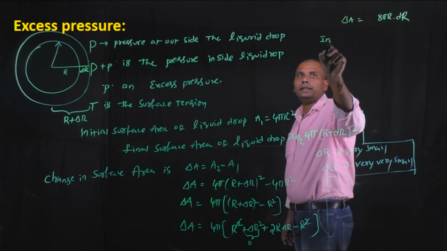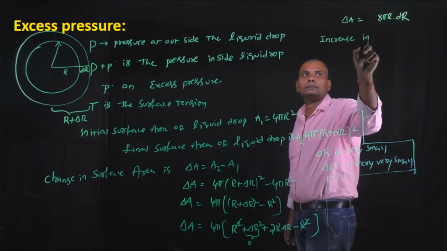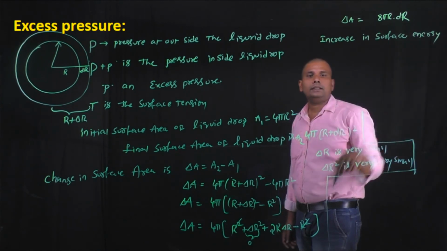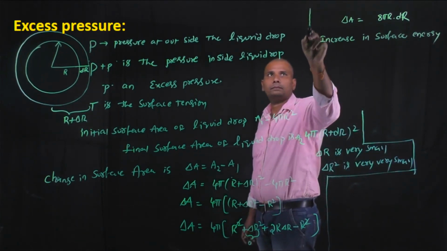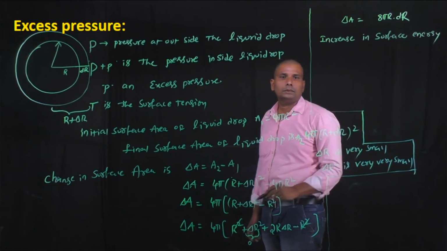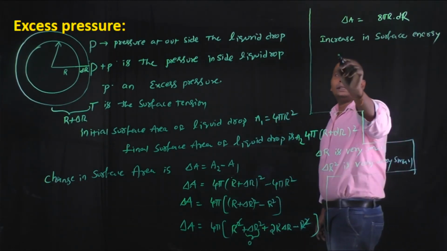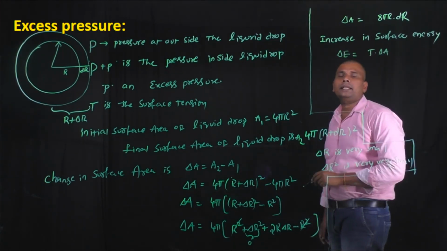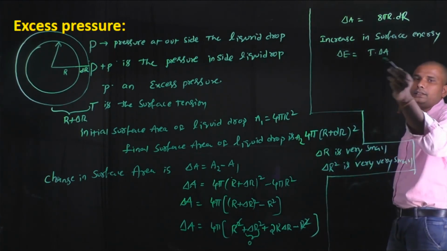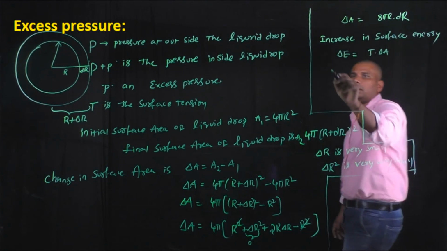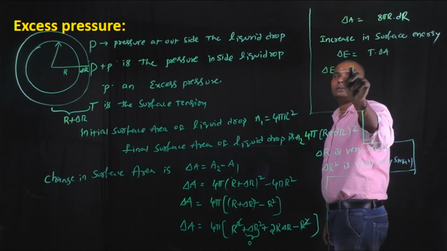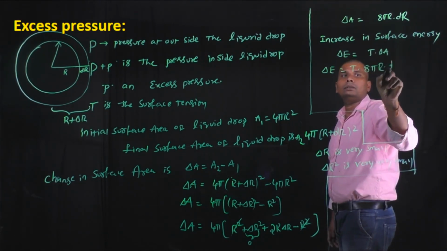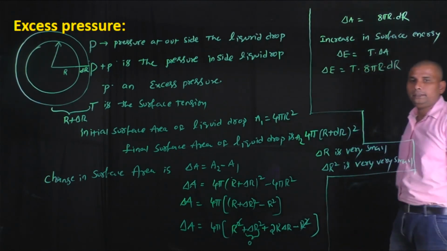Now the increase in surface energy is written as delta E equals T into delta A. The increase in surface energy equals surface tension into increase in surface area. By solving this, delta E equals T into the value of delta A, which is 8 pi r into dr.